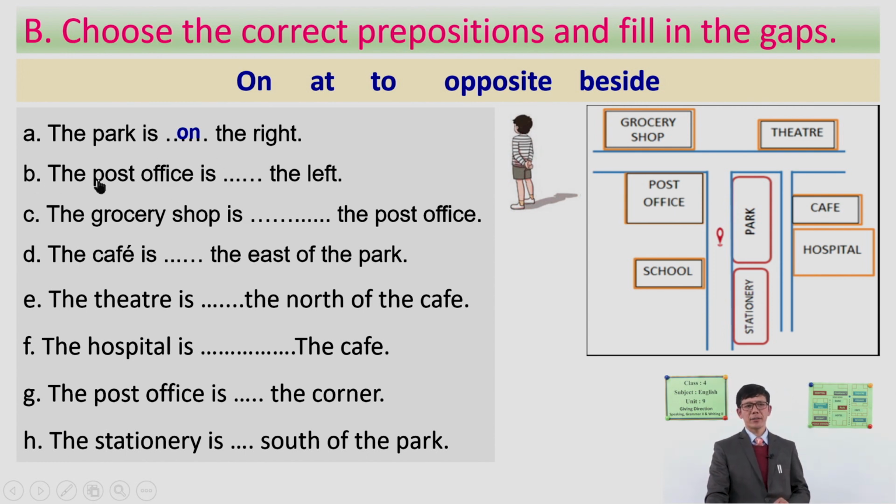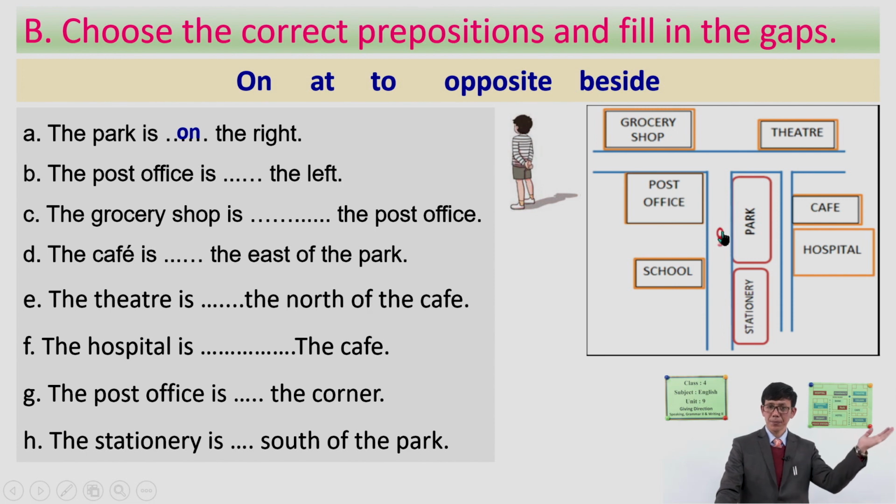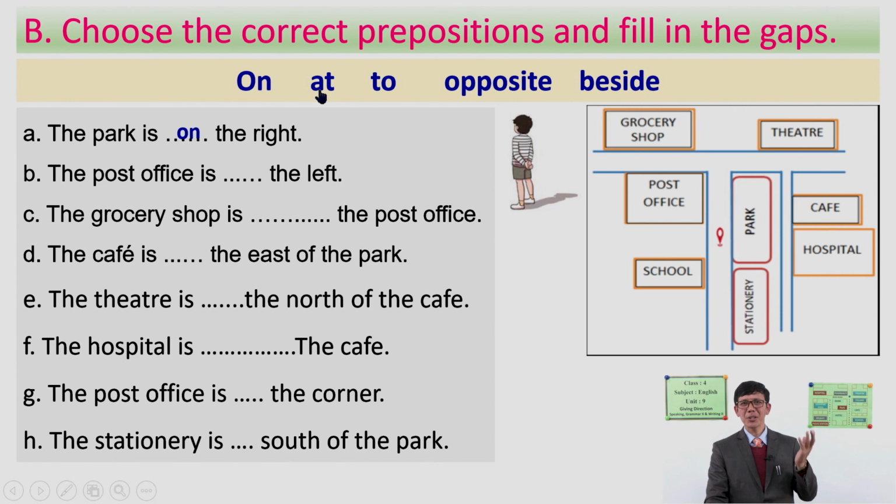Look at the next one, the post office. Here is the post office. Of course, it is on the left. So which preposition is suitable there? At the left or to the left? What do you think? Not exactly. We discussed this as well. The post office is on the left from here. So we write on the left as the suitable one.